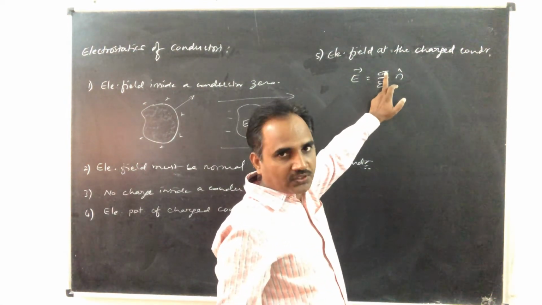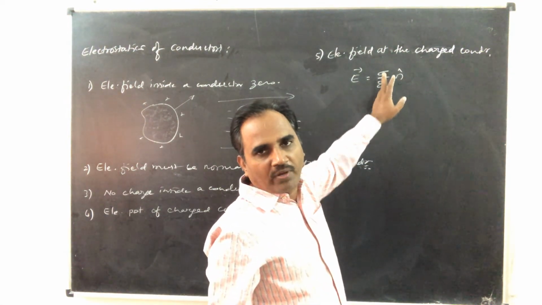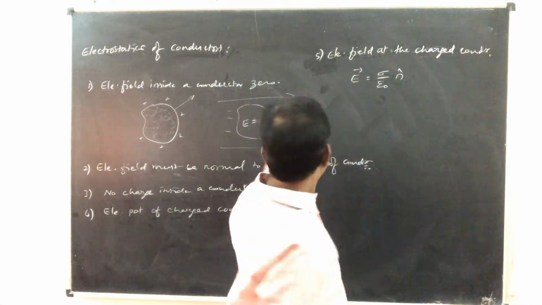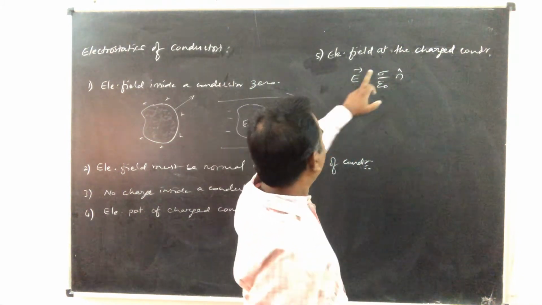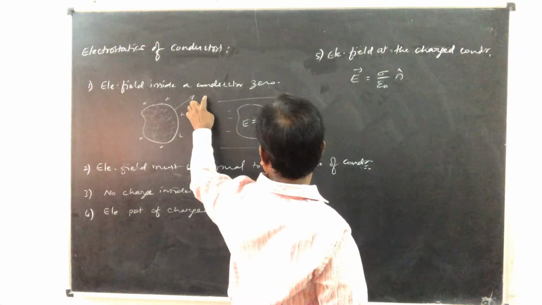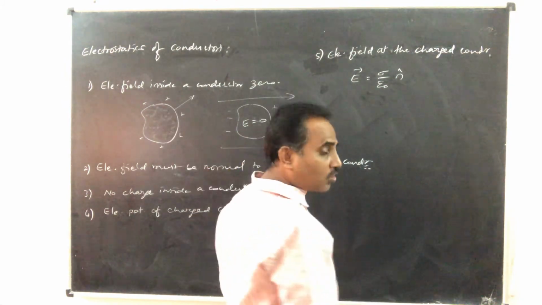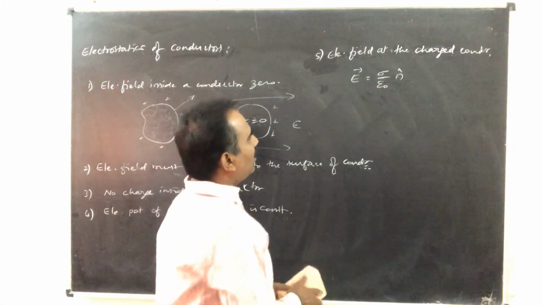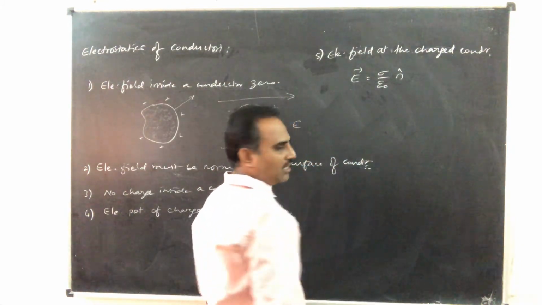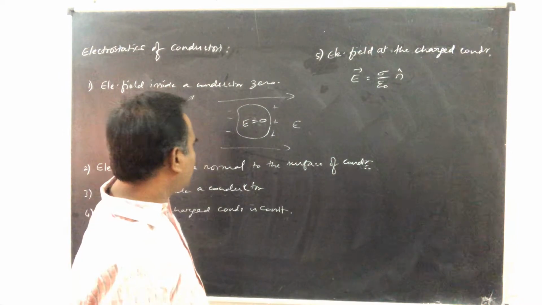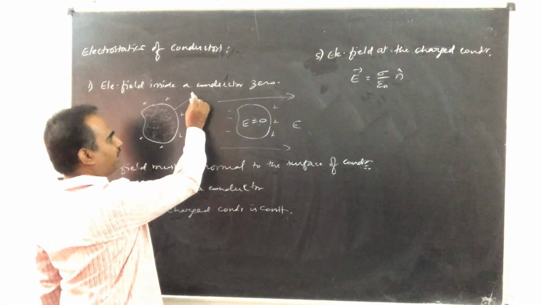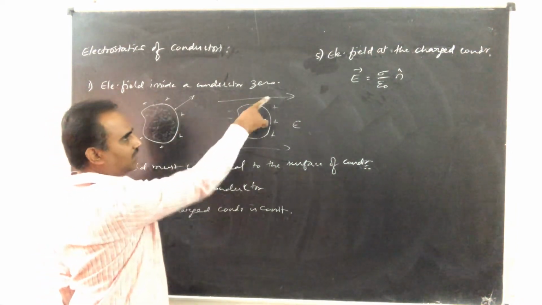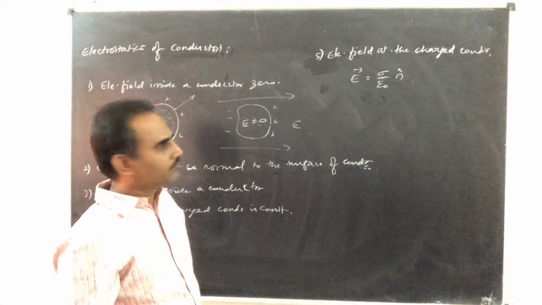Sigma stands for surface charge density. When sigma is positive, electric field is away. When sigma is negative, electric field is directed normally towards the surface of the charged conductor. And we can derive this equation by using Gauss law. So you just remember that electric field at a point near the surface of charged conductor is given like this.